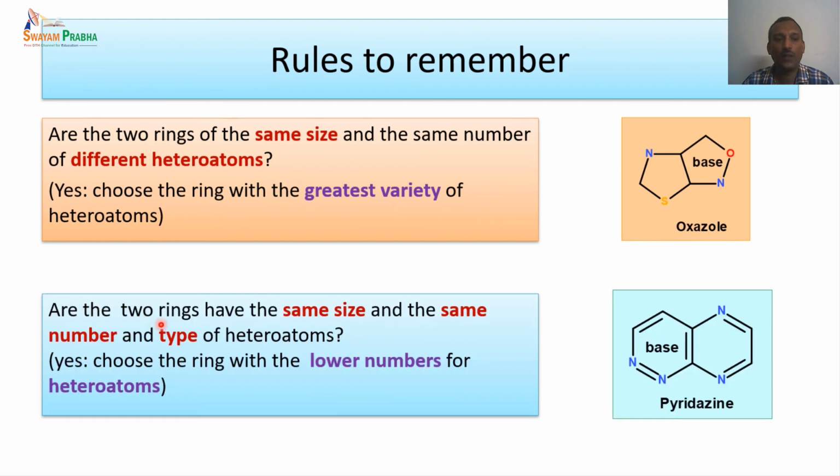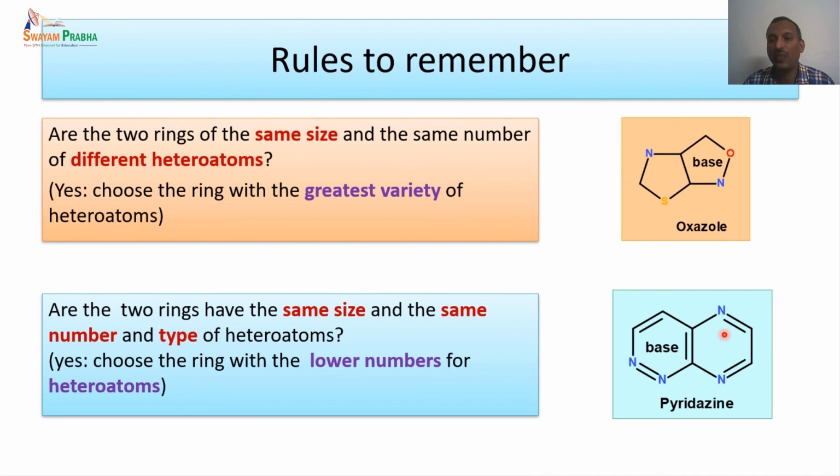And the next one is, if the two rings have the same size, and also have the same number and the same type of heteroatoms. So we have two rings. One ring is a 6-membered ring having 2 nitrogen. Another ring is also a 6-membered ring having 2 nitrogen atoms. So the ring size is the same, the number of heteroatoms is also the same.